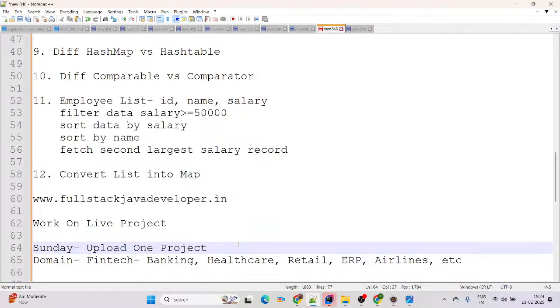Once you are done with core Java, then you can go with JDBC concepts like advanced Java, J2EE. I am not recommending JSP and Servlets. You can start with Hibernate, otherwise you can go to Spring Boot with Data JPA directly, because nowadays in the industry, instead of Hibernate, they prefer Data JPA. And once it's done, then you can go ahead with Spring Boot with Spring Security, like JWT or OAuth, whatever you prefer. And accordingly you can learn.